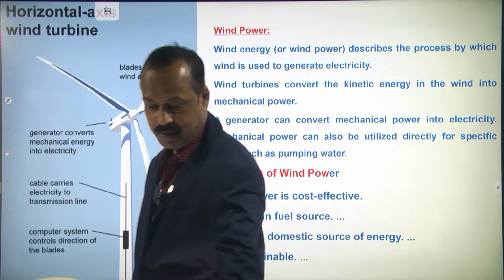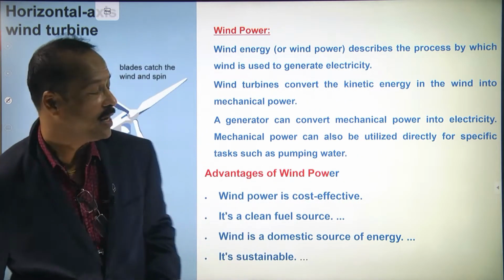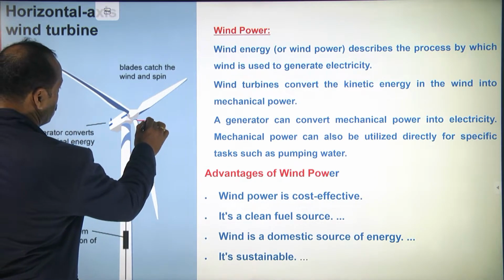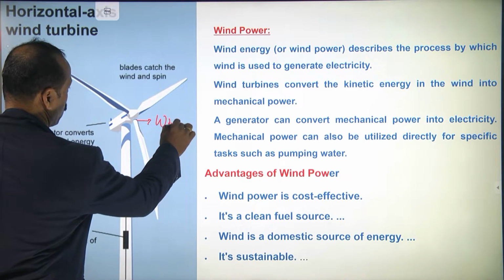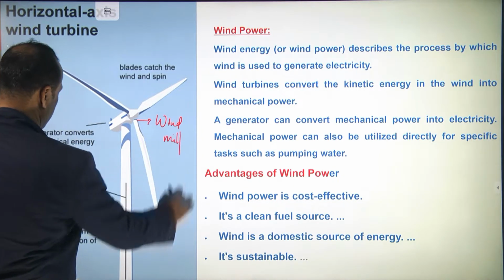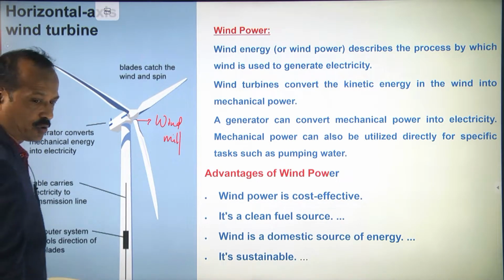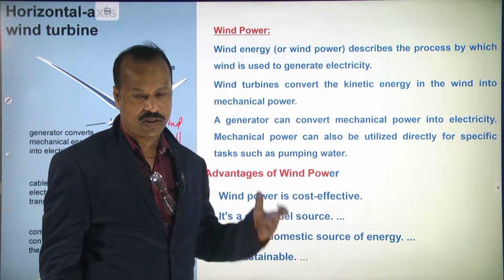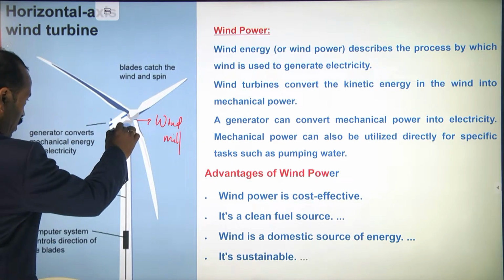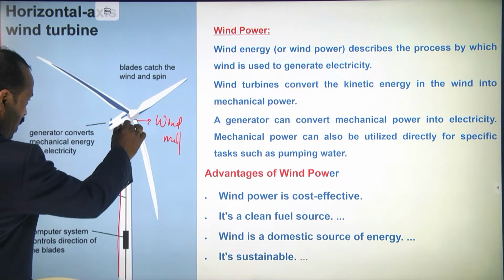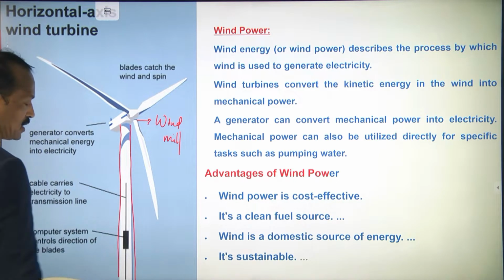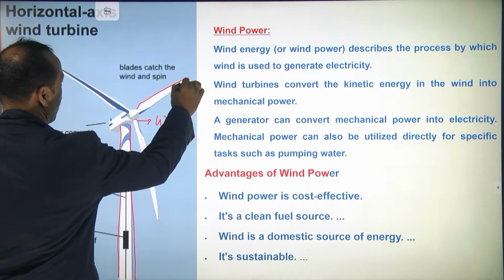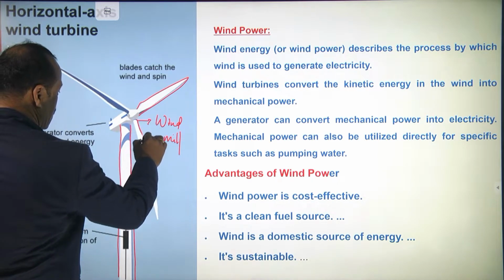So here what happens? We construct very big windmills. What is it called? Windmill. So this windmill is very tall. It is nearly 25 to 30 floors of building or above. Such a tall pole will be taken like this, a very big pole. Is this clear to you? And to this they'll arrange very big fan-like wings.